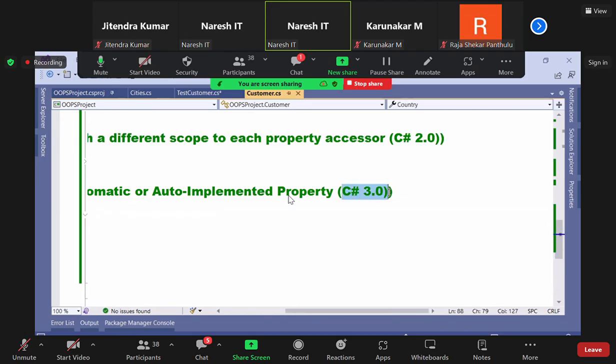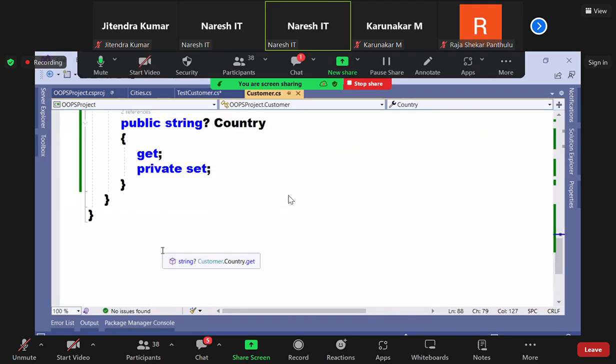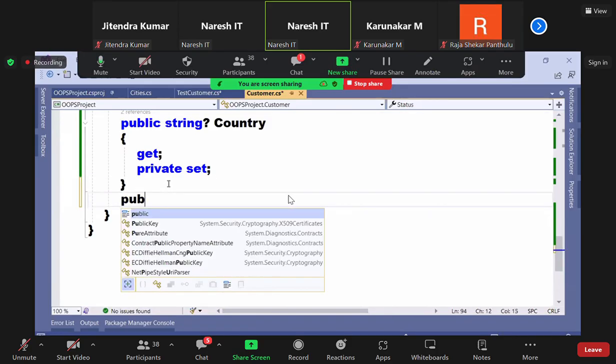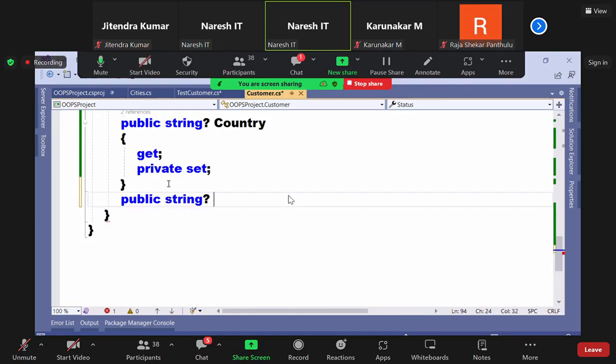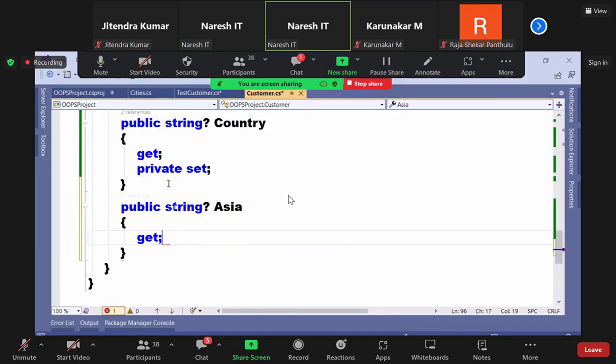Introduced in which version? But what is the drawback here? We should write both get and set. Why, sir? If set is not there, assignment will not work. Are you clear? Means we can't write like this directly. I want to write like this. It's invalid, actually. Why? Because set is not there. You cannot initialize in the constructor now.